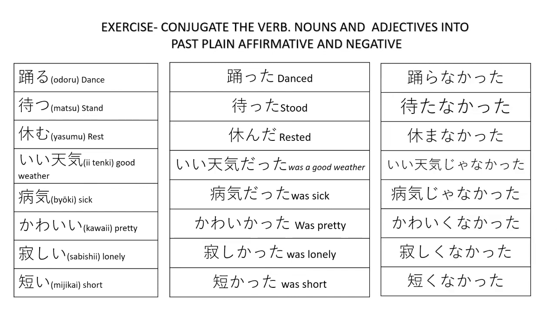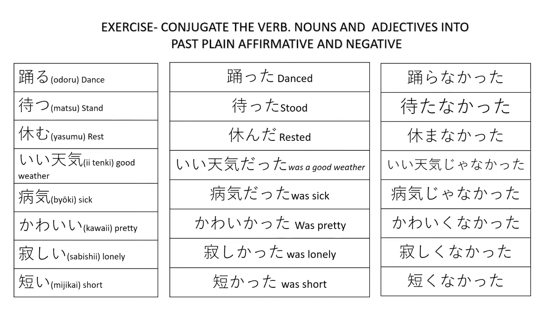And for the past plain negative, odoranakatta. Matanakatta. Yasumanakatta.